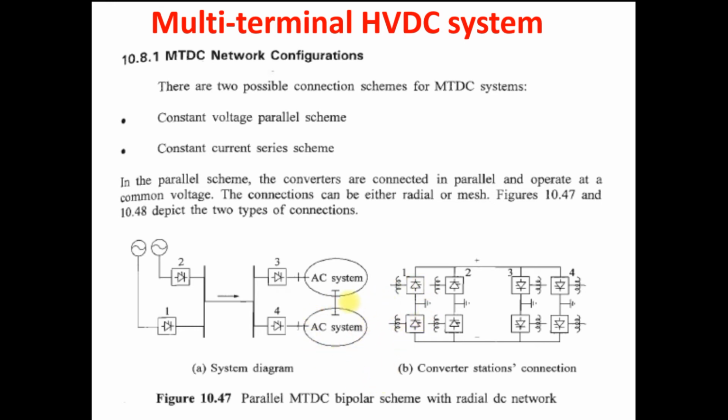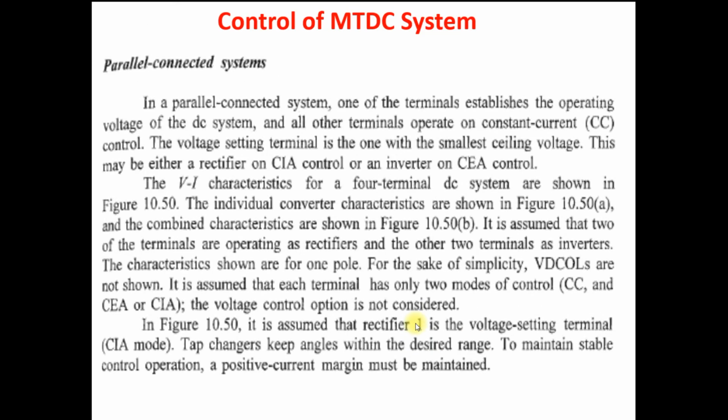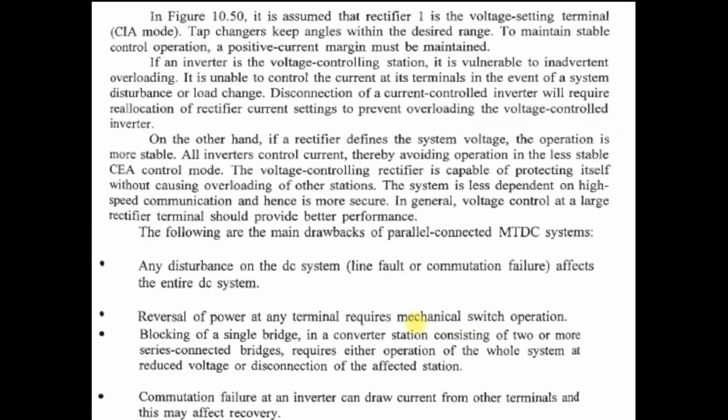Otherwise, it is not possible to operate the whole MTDC system. Because if you want to block this bridge, automatically your system operates at reduced voltage. Clear? So it is better to operate at reduced voltage or disconnect the whole affected station. So this is one of the drawbacks of this parallel MTDC system.